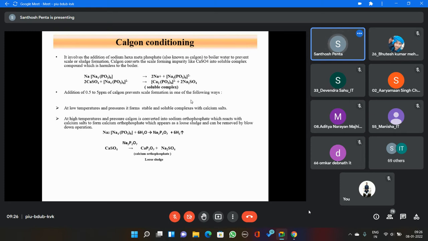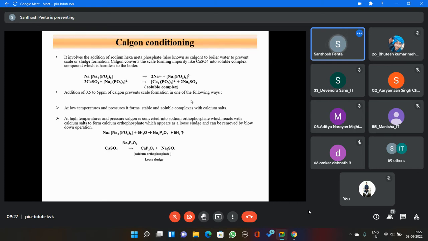Here it is reverse. Because of the addition of Calgon, the hardness-causing metals are converted into the corresponding metal complexes. But here, these metal complexes are not precipitates. They are soluble in nature. So that prevents the formation of scale as well as the formation of sludge. These are some of the internal conditioning methods.